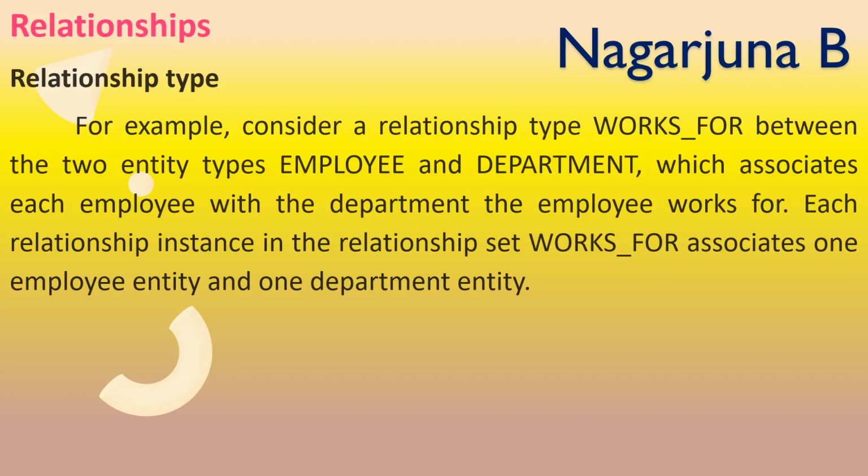More than one employee can work for the same department, but whatever the relationship set works for is, it consists of one entity, one department. That means one employee will be related to one department.